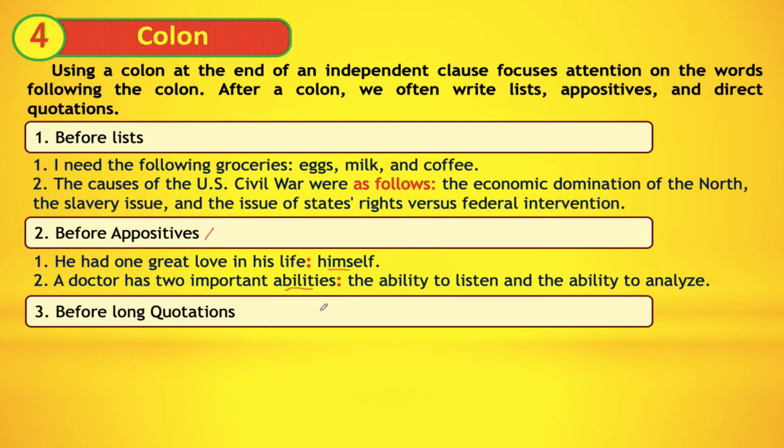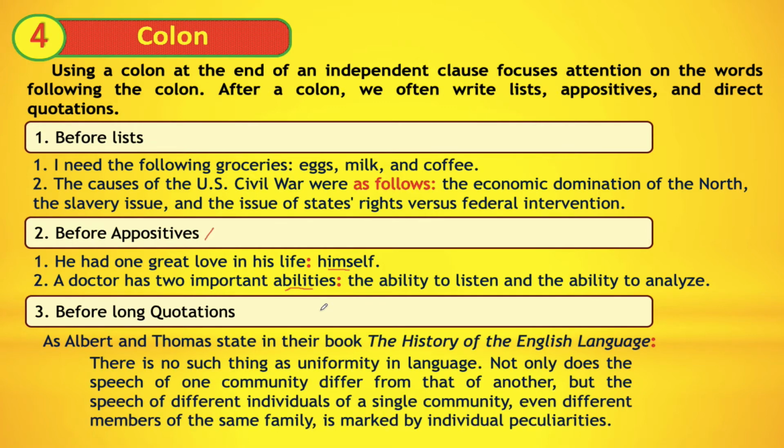The third use of a colon is to introduce a quotation longer than 3 lines, as shown in the example. As Albert and Thomas state in their book, The History of English Language, here is the colon. And as additional information, we keep this space called indentation. We don't write anything on it. In addition to that, you may notice that there are no quotation marks.